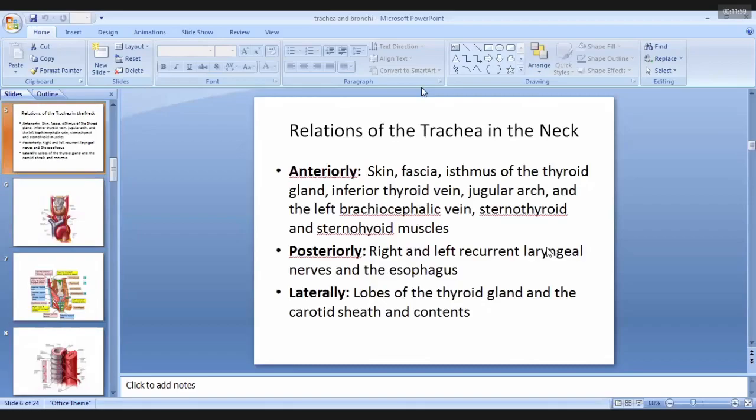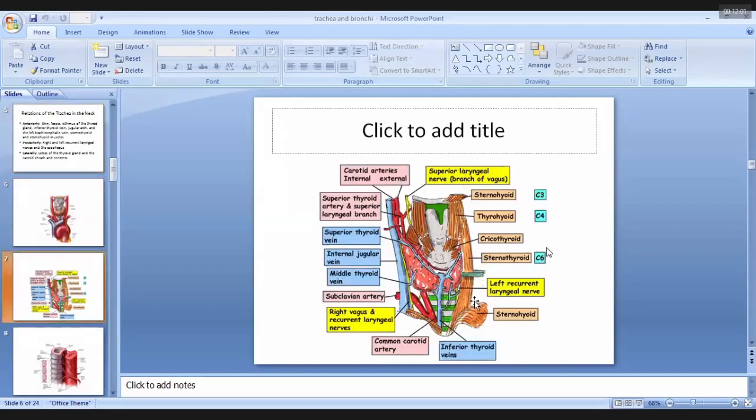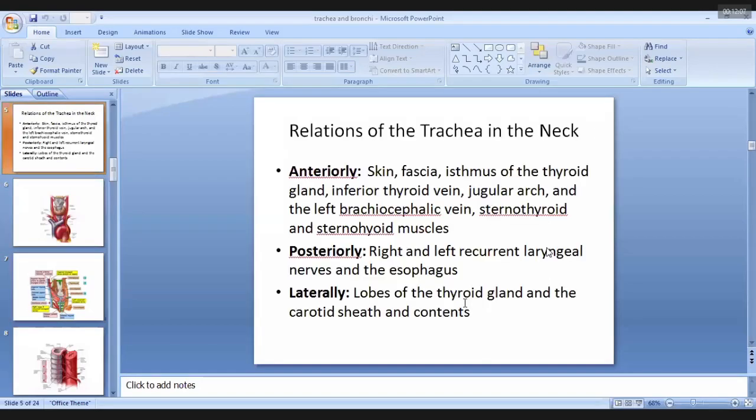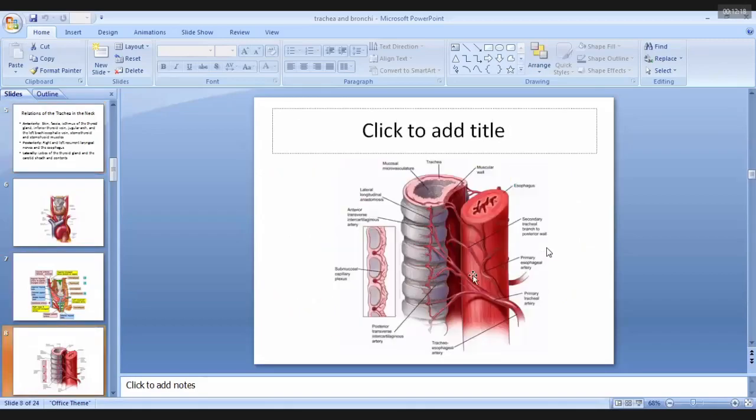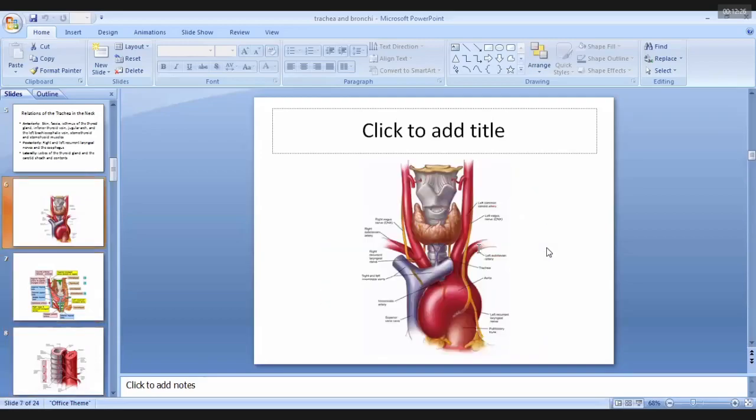The other structures are the sternohyoid and sternothyroid muscles. This one is the sternohyoid and this is the sternothyroid muscle. In the posterior relation, the main relation is the esophagus, and along with the esophagus, the recurrent laryngeal nerves, the right and the left recurrent laryngeal nerve. See in this figure, the most important posterior relation of the trachea is the esophagus, along with the recurrent laryngeal nerves.